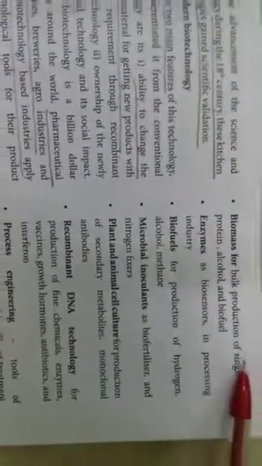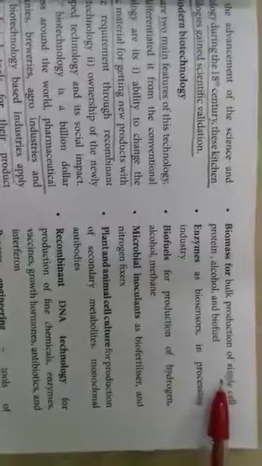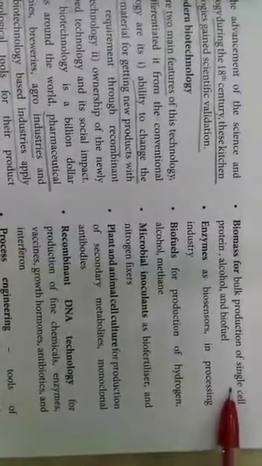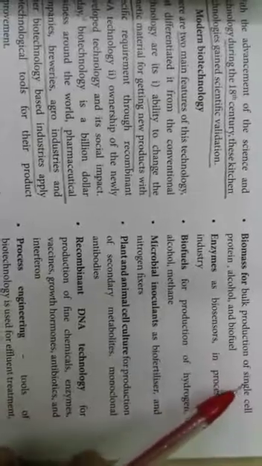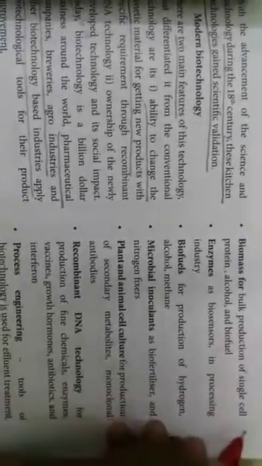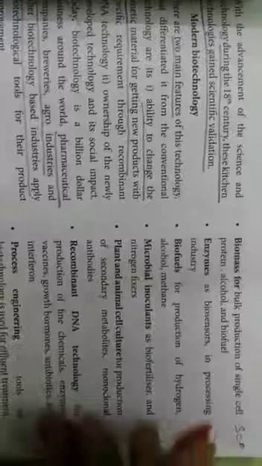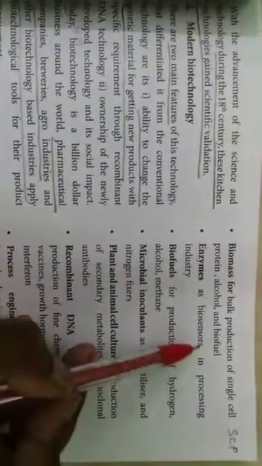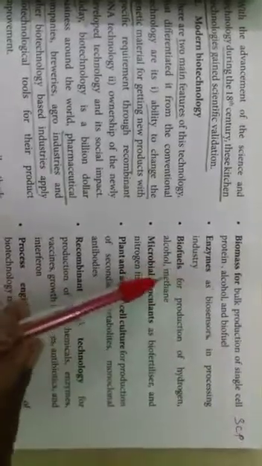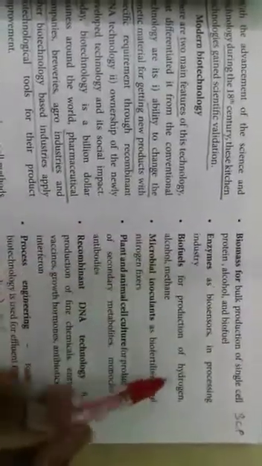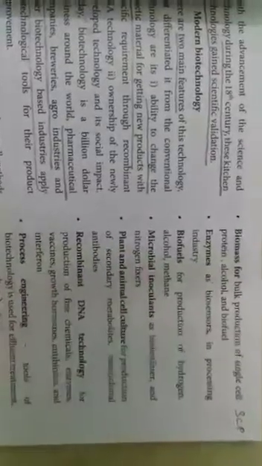And another one, biomass. Biomass means large-scale bulk production of products with the help of living organisms. For example, SCP, that is single-celled protein, alcohols, and biofuels can be produced. Enzymes such as biosensors can be produced, and biofuels such as hydrogen, alcohol, and methane can be produced.